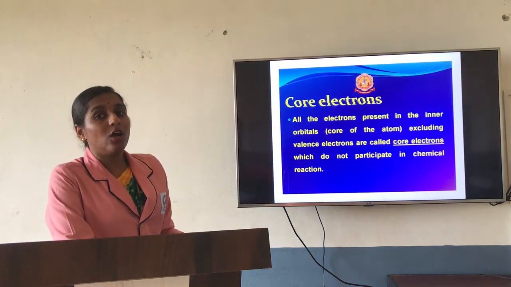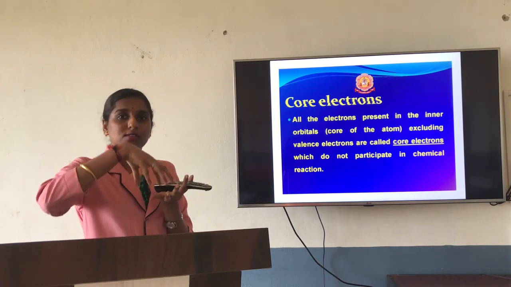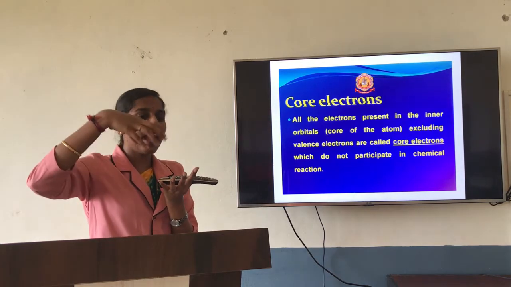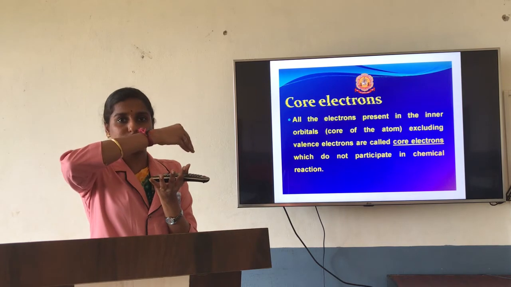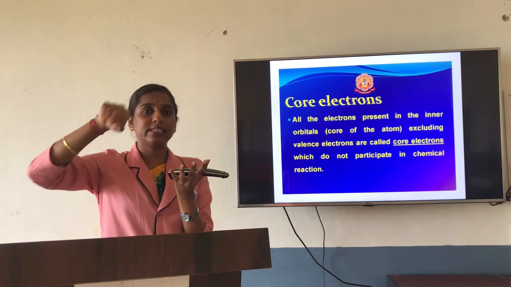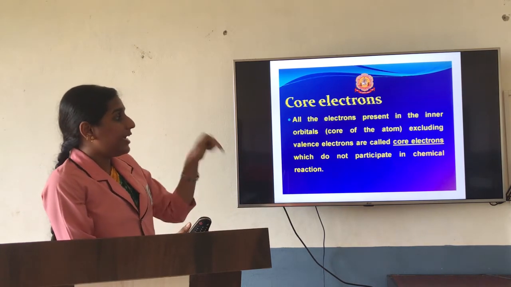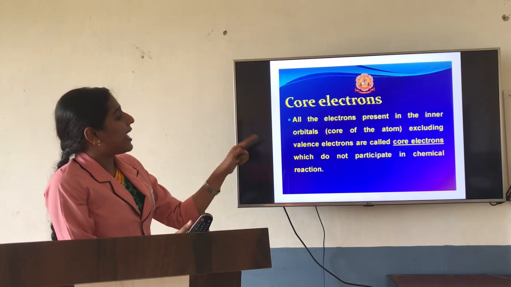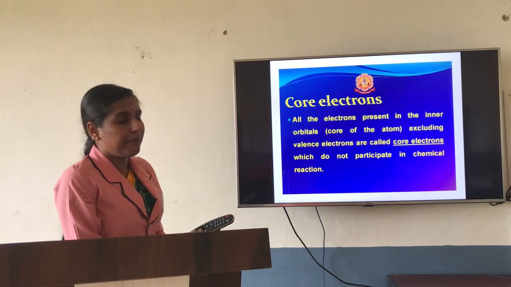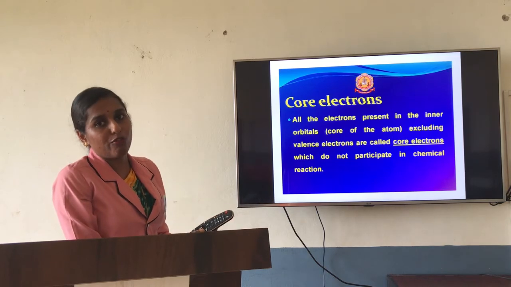Now, what is meant by core electrons? Core means inner. So in an atom, inner electrons are present, as well as the valence electrons I just explained, the electrons present in the last shell. The inner electrons other than the valence electrons are considered to be core electrons. All the electrons present in the inner orbitals excluding valence electrons are called core electrons, which do not participate in chemical reactions. Why? Because only the electrons present in the last shell can go for bonding.